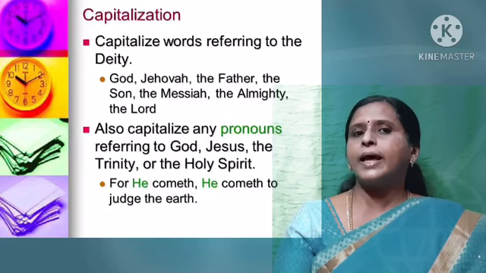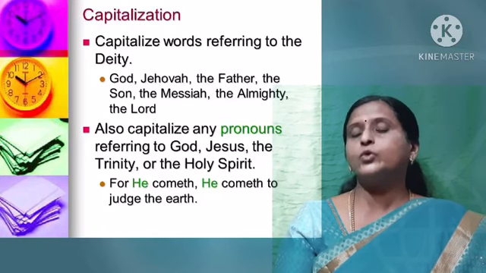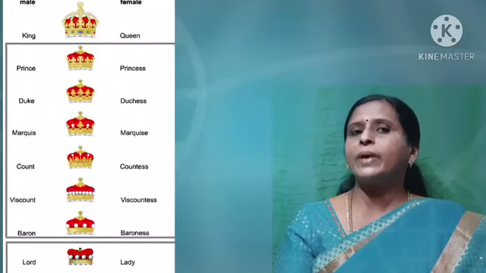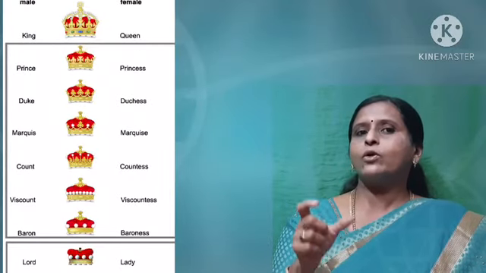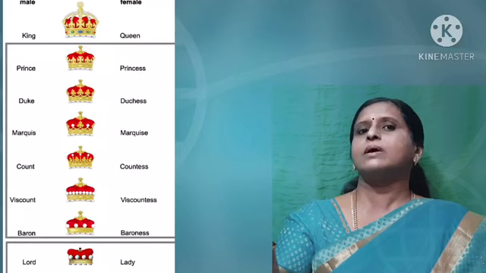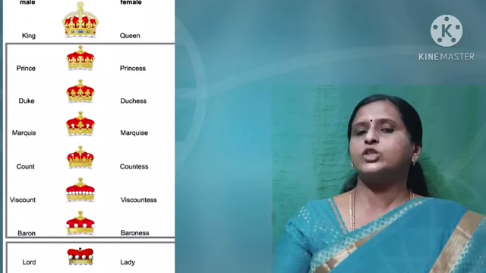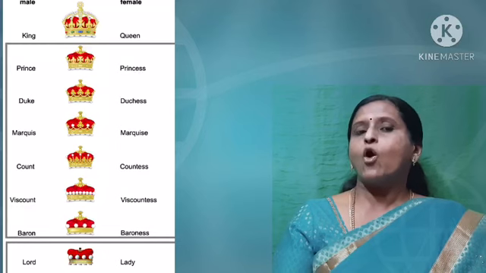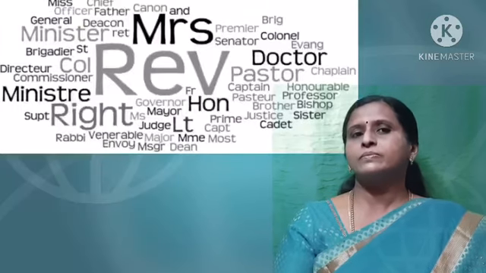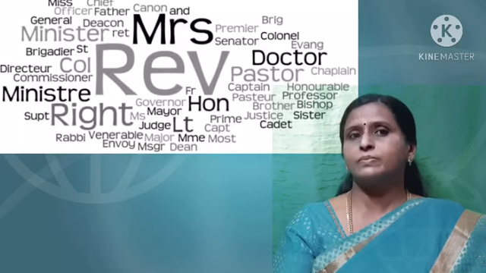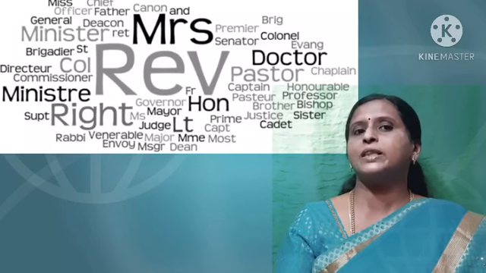Okay. Then next, we use capital letters for titles. What do I mean by titles? We say, King Philip, Queen Elizabeth, Queen Victoria, or Sir Muttaya. There was one great person called Sir Ramanujam. You know Ramanujam, no? The great mathematician.